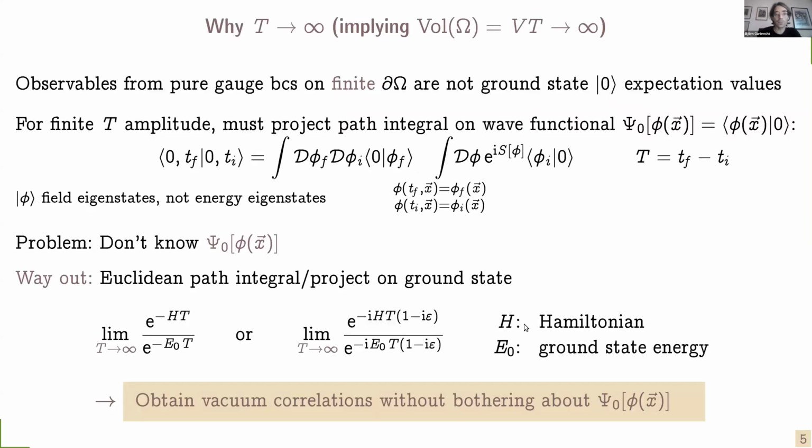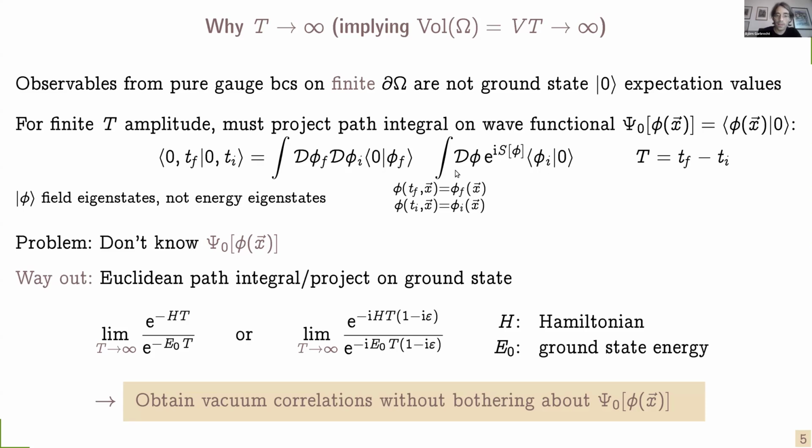The first thing that is important here is that we should take time to infinity. That is because observables that we compute from pure gauge boundary conditions on finite surfaces do not correspond to ground state expectation values. Instead, for finite time amplitudes, we would have to project on a vacuum wave functional that I construct here from the projection of the vacuum on a position eigenstate.